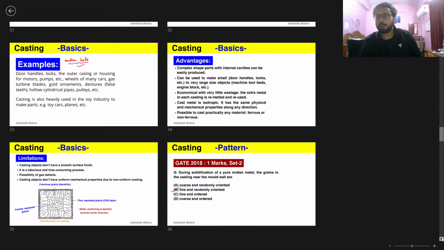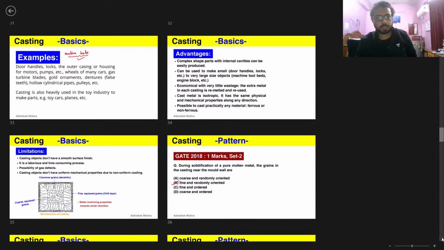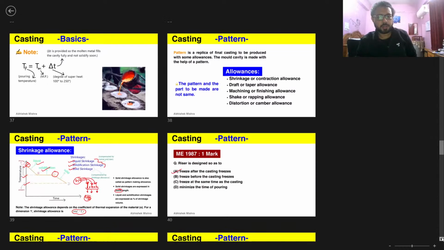We discussed the microstructure of casting, and some of the questions we also did that came in some GATE examination. Then pouring temperature, why it should be greater than melting temperature, we discussed that also, and all the allowances. Then we discussed more importantly the shrinkage allowance, because it is very important for your GATE examination.